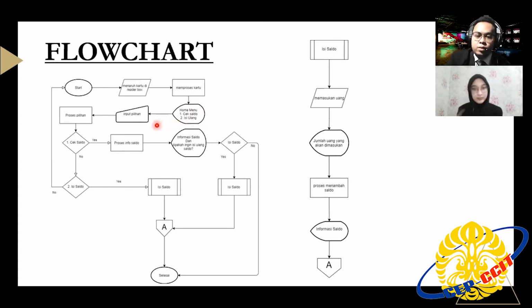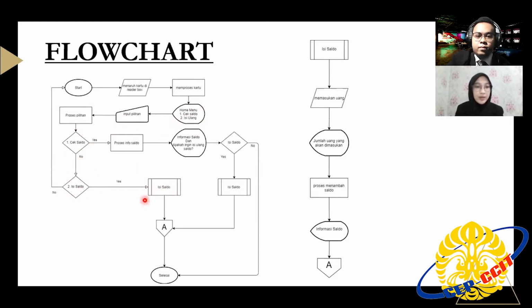Continued by Nadia: if the user selects one, they can see their balance. And if the user selects two, they can top up their balance.